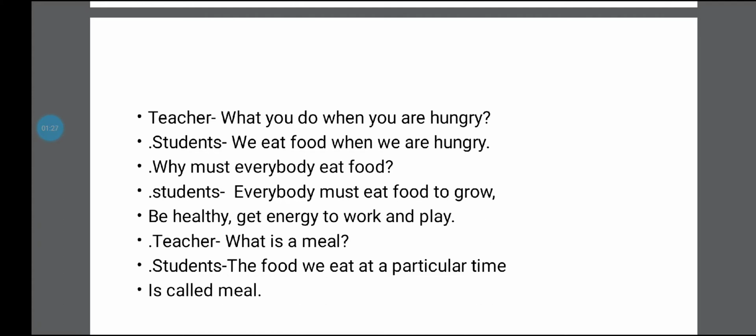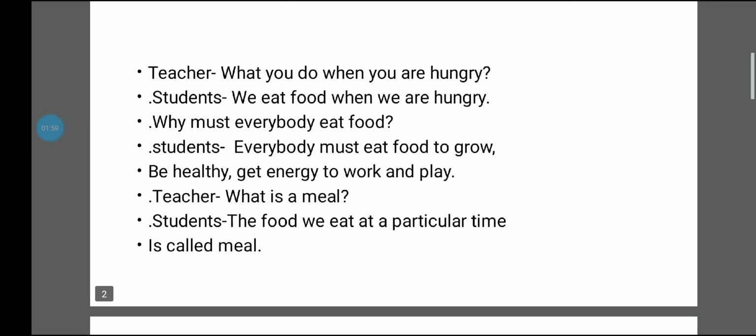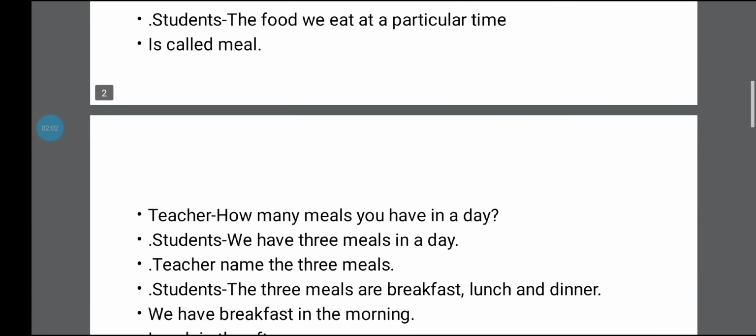Then the teacher is saying, what is a meal? The teacher is asking the students, can you tell me what is a meal? The students say, the food we eat at a particular time is called a meal. The teacher wants to know whether the students know what a meal is, and the students replied spontaneously, the food we eat at a particular time is called a meal.